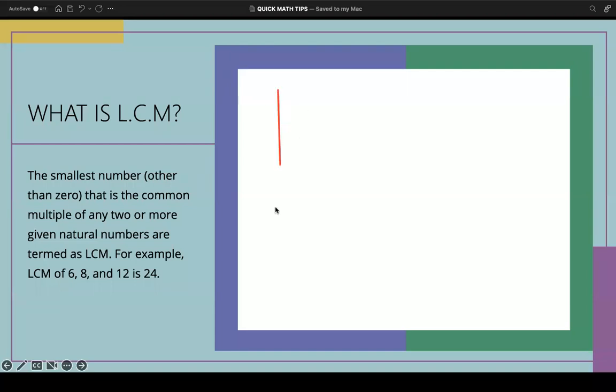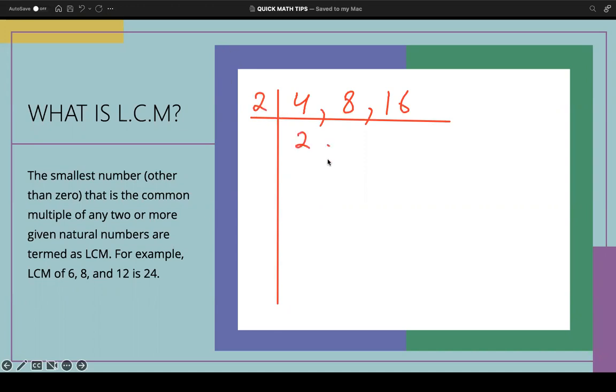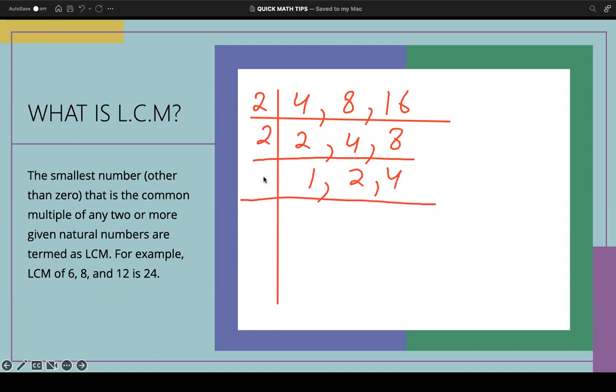The LCM of 4, 8, and 16. Okay, so the previous method was to check its multiples. 2 2s are 4, 2 4s are 8, 2 8s are 16, 2 1s are 2, 2 2s are 4, 2 4s are 8, and then 2 1s are 2 and 2 2s are 4, and at the last we need to get 1s at the end, and 2 1s are 2.